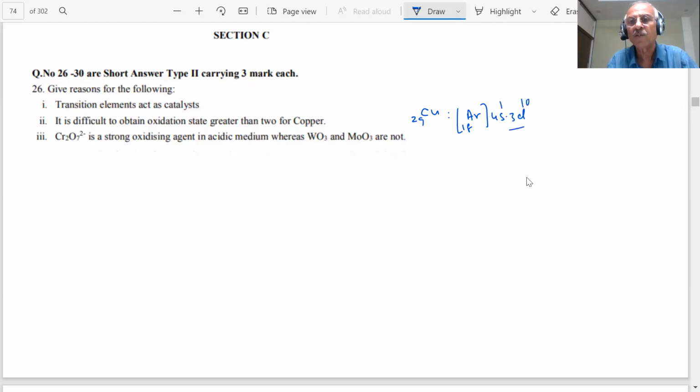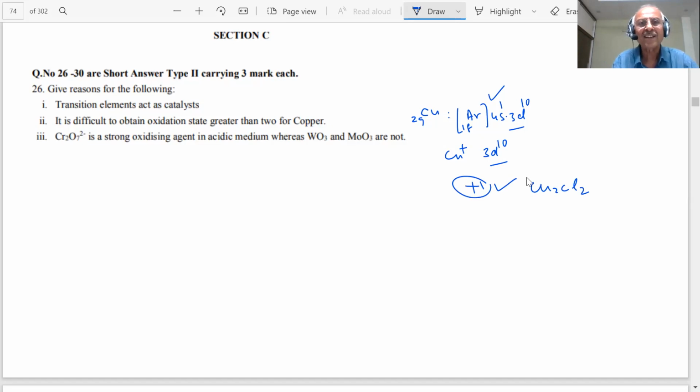So after it loses one electron, copper +1 will become 3d10, students. Therefore it is an extra stable configuration, and more energy is required to remove the second electron. Copper is the only one in the transition elements which shows the +1 oxidation state. You know about that? Copper +1, Cu2Cl2, cuprous chloride.